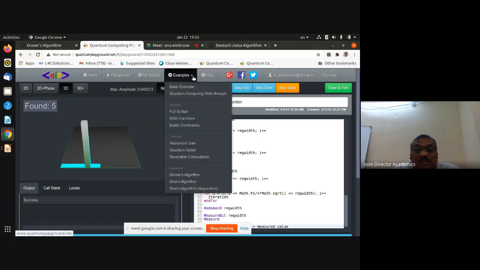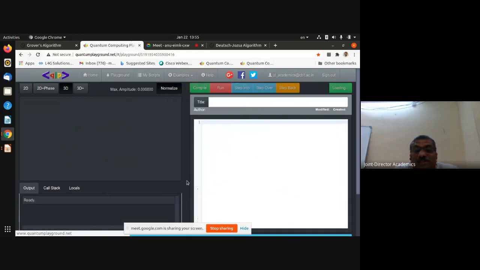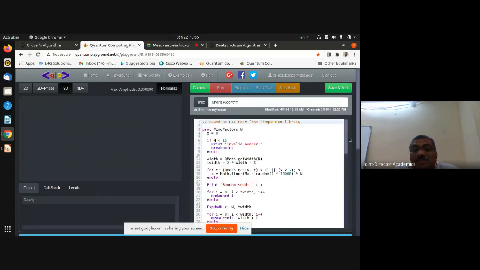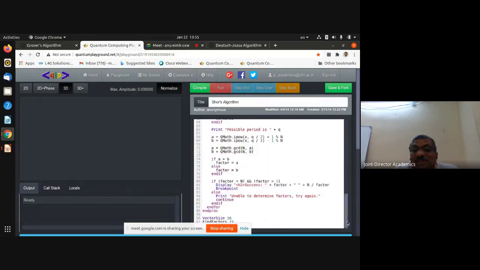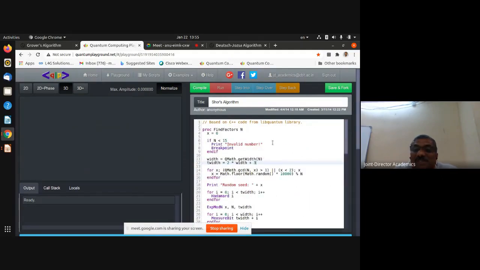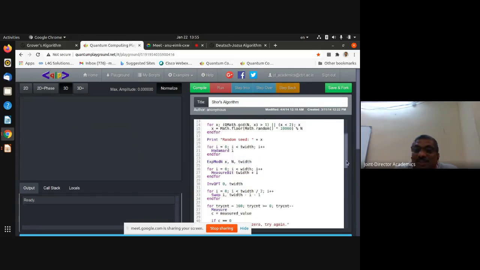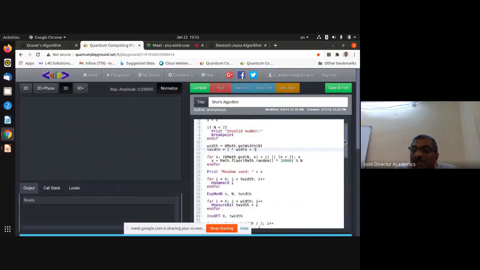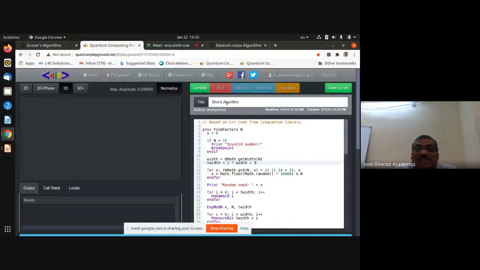Similarly, I can take Shor's algorithm. You can see here the factoring problem. You can give different large numbers and check whether it is working with your factoring or not. This algorithm was described in detail by the earlier speakers.